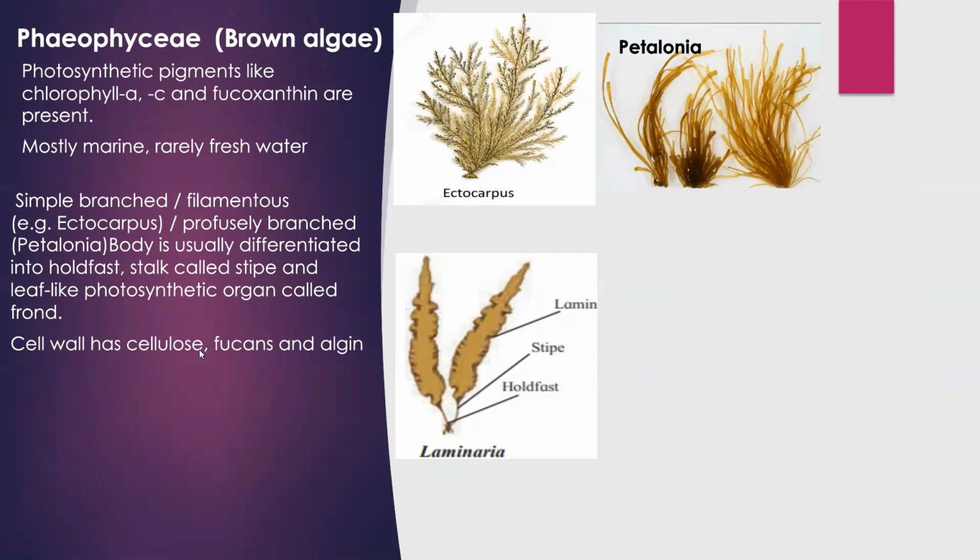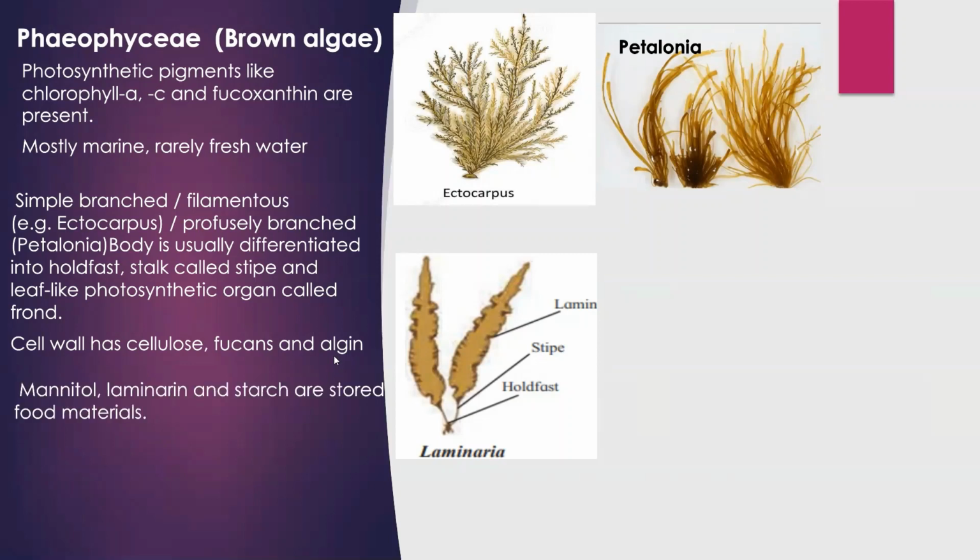This fucans is used as an anticoagulant. That means it is used as a blood thinner. It prevents the clotting of blood. While this algin is used in the food industry as a thickening agent, as well as a hydrocolloid. What is this hydrocolloid? We'll see in the next point.